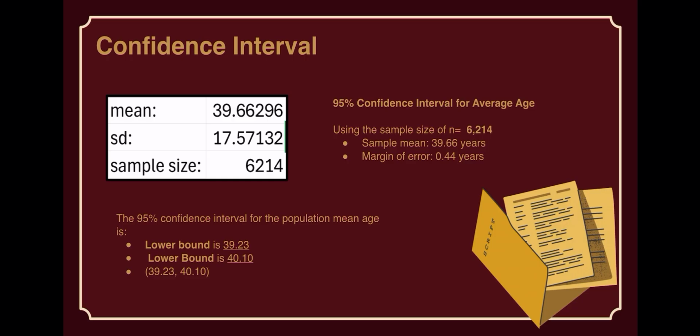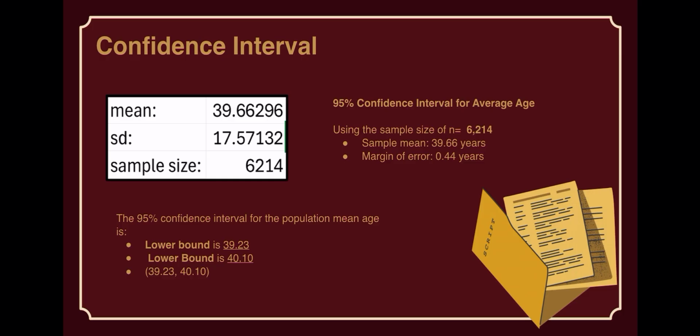On the bottom left, we have the 95% confidence interval for the population mean age: the lower bound is 39.23 and the higher bound is 40.10. That would be the confidence interval for the average age.